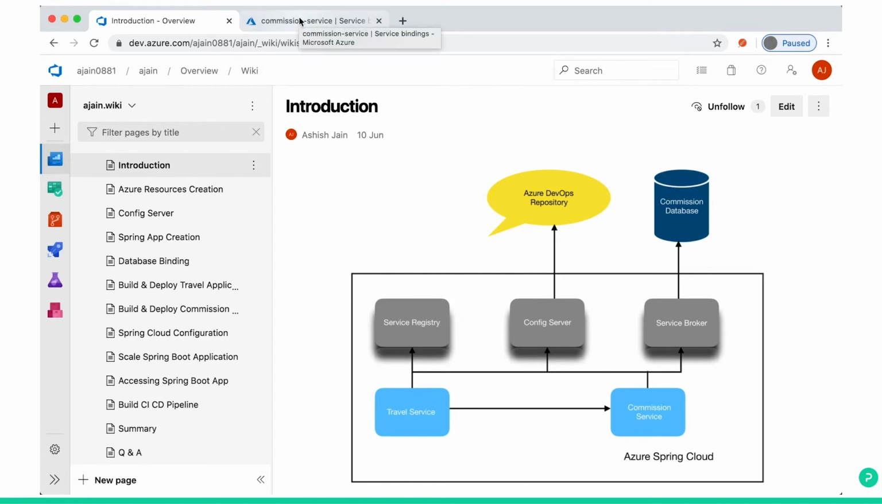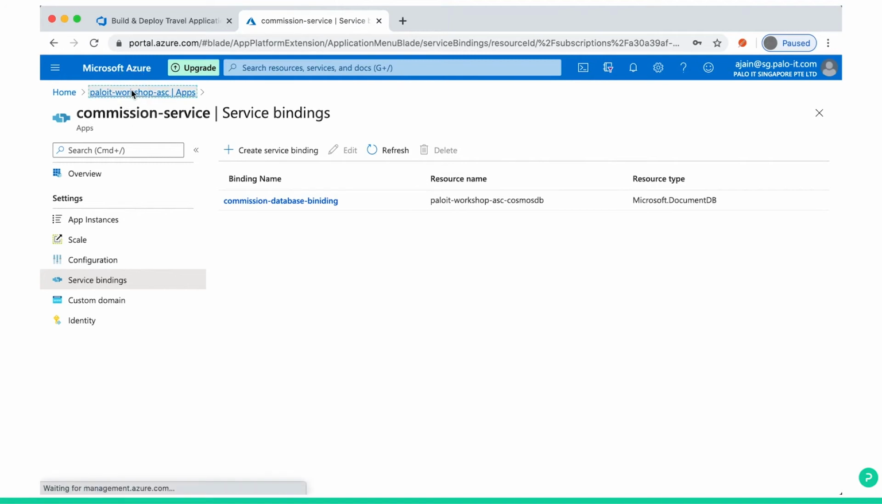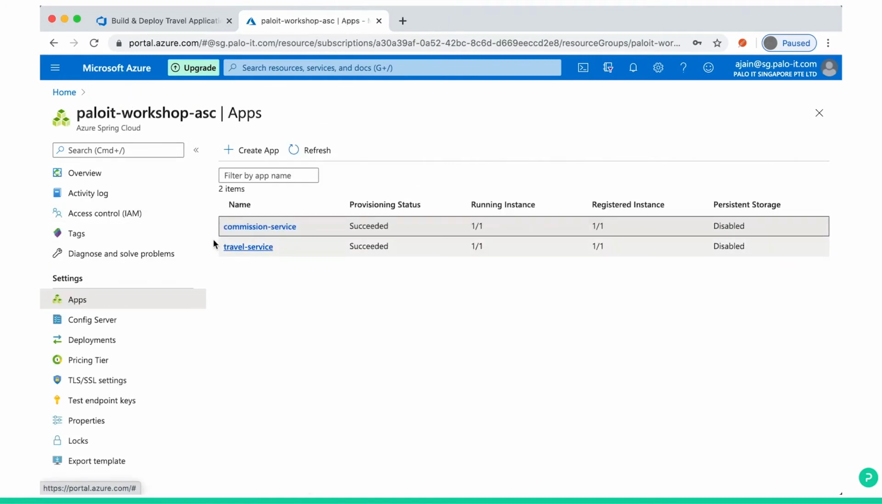Let's go to the next step now. Build and deploy the travel application. In this section, we will deploy the travel application to the Spring app, that Spring travel service app. Remember, we have 2 apps, travel service and commission service, but we have not deployed the Spring Boot app. Source code we have not compiled, not built the jar, not deployed. It's just a skeleton. Inside this our code will run.